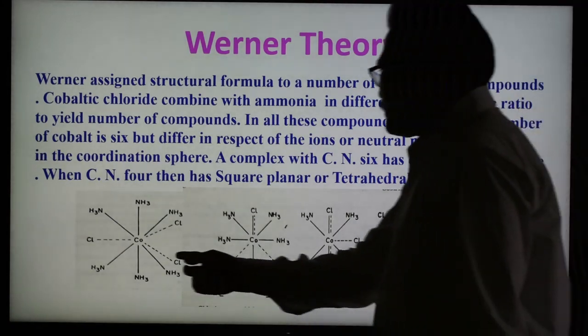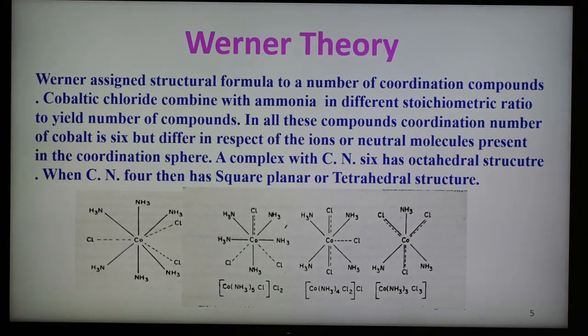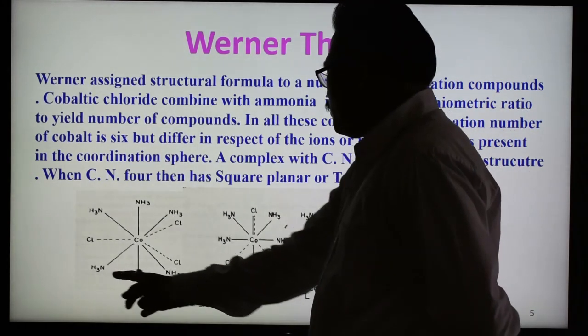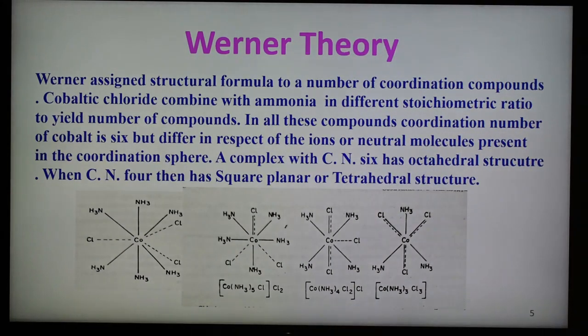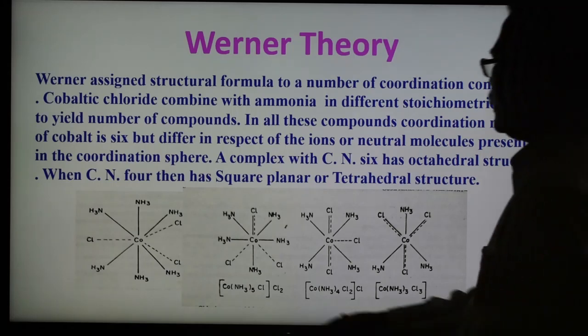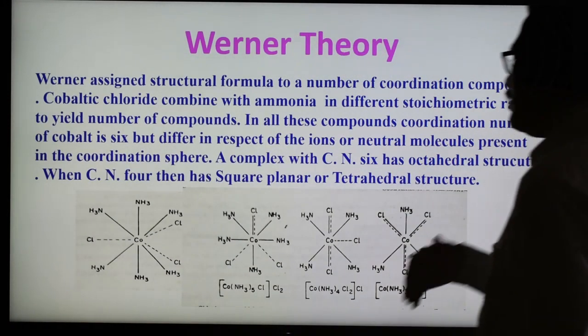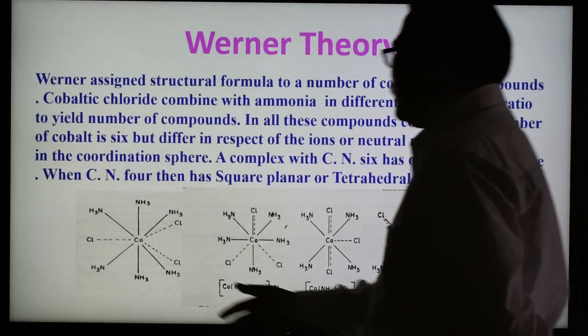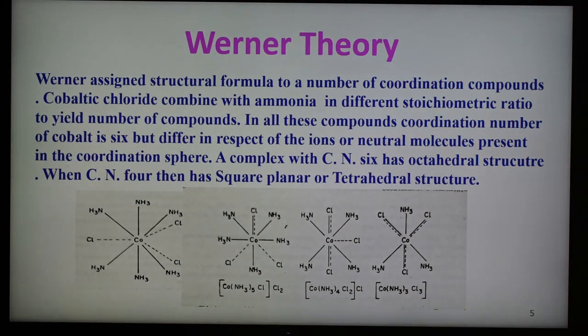So this is the first complex, having coordination number 6. Six ammonia are shown here: 1 2 3 4 5 6. Cobalt is the central metal ion, and the 6 ligands present inside the coordination sphere are ammonia, and 3 chlorides are the ionizable ones, present outside the coordination sphere, that is the ionization sphere.